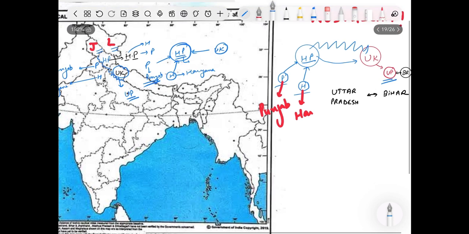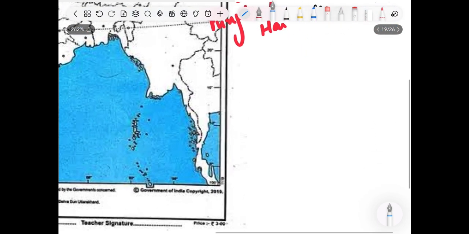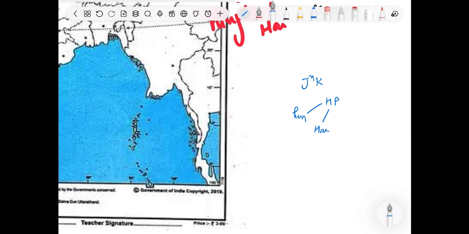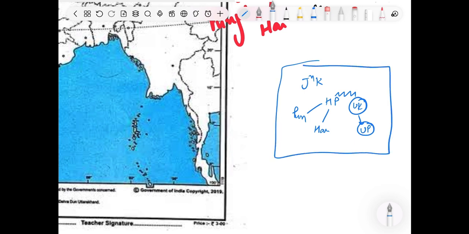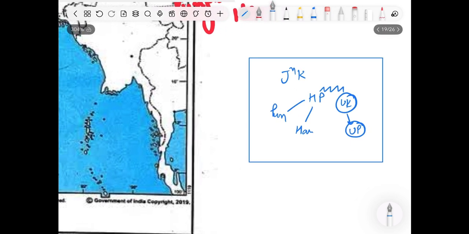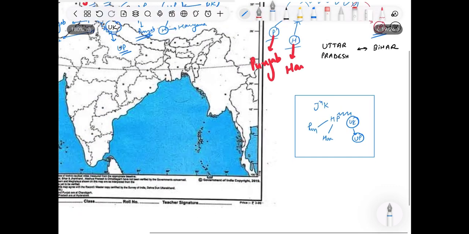So what we have learned till now, let me recall here. J&K, here is Himachal, and in south of Himachal is itself H and P. H is Haryana, P is Punjab. Due to mountainous ranges, here is Uttarakhand. Uttarakhand was bifurcated from UP. So in south of UK is UP. See, this is the rough sketch. You can draw by yourself and it will become very easy for you to recall.